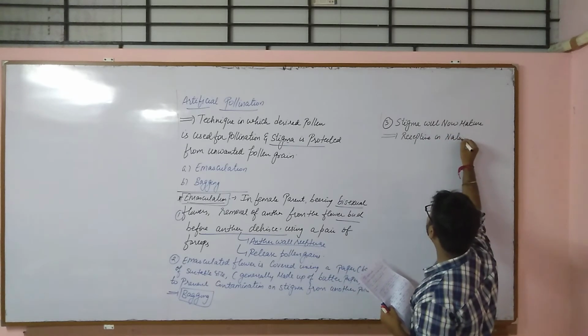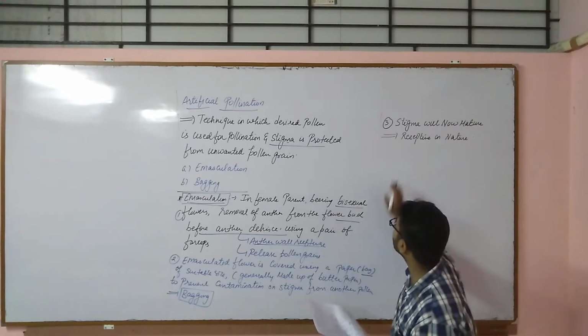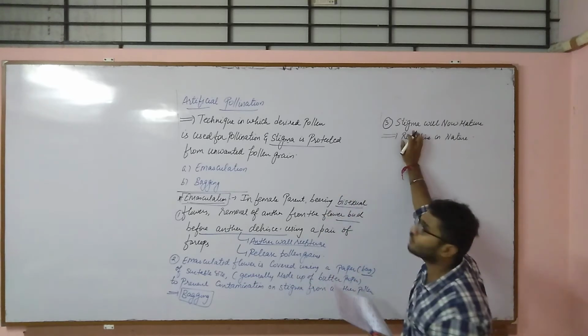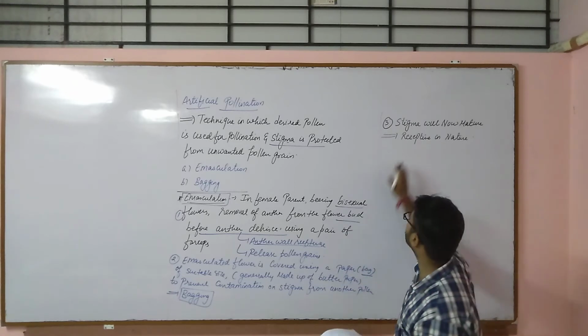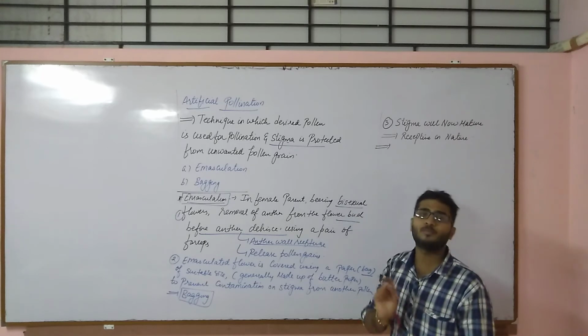Now what is the meaning of receptive? Receptive means it is able, now the stigma is able to receive the pollen grains. So after bagging technique, we have to look for the maturation stage of the stigma. Once the stigma is mature, that means it is now receptive in nature, it is ready to receive the pollen grain.